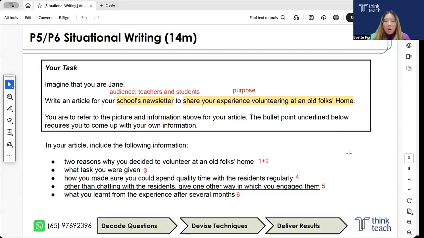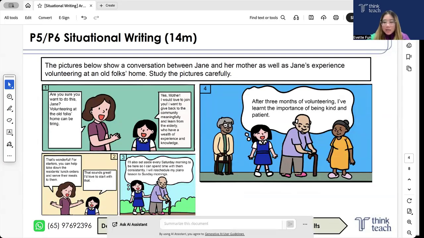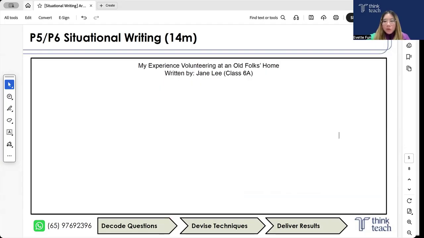All right. Okay, now I'm going to show you the stimulus. Okay, so this is the stimulus. You may pause here and take a look at this. Okay, and try out this exercise on your own as well before moving on. Okay, so now let's begin.